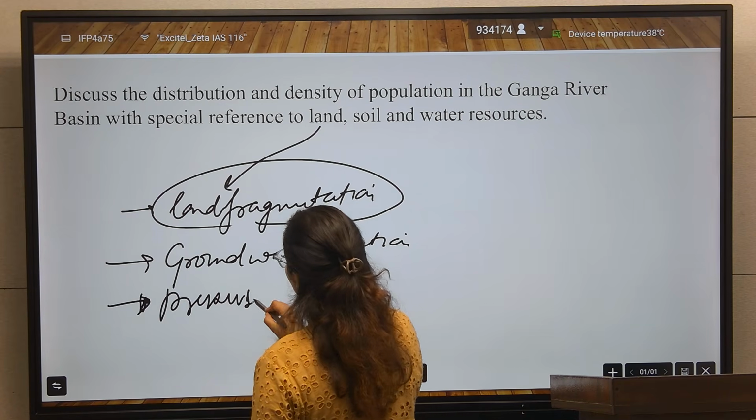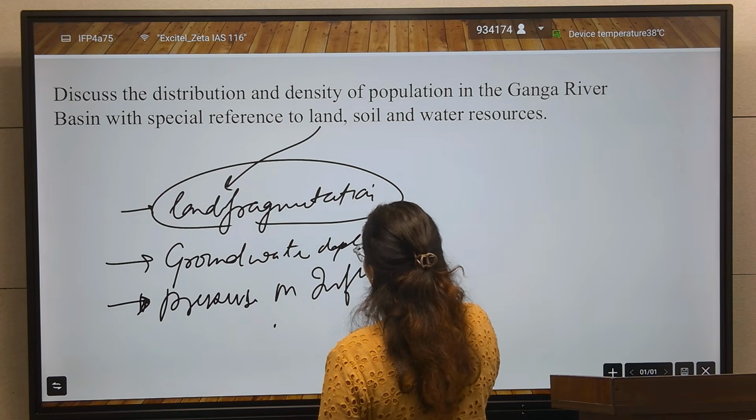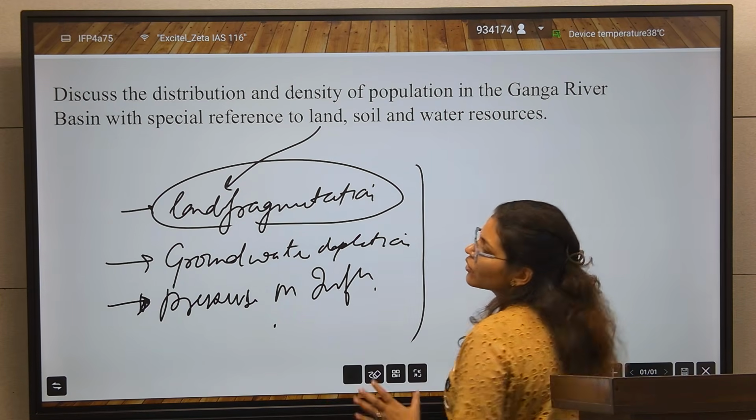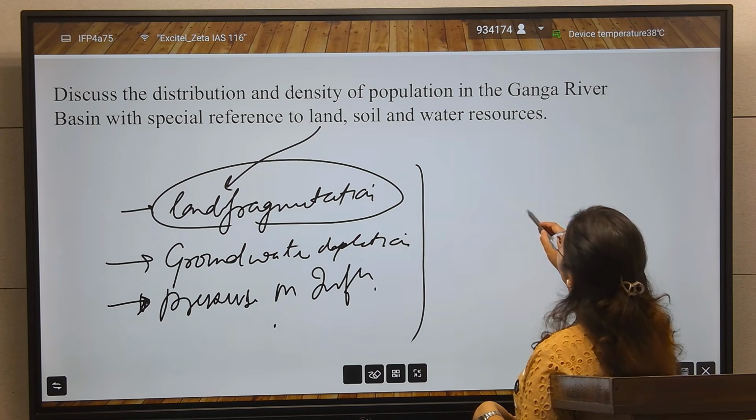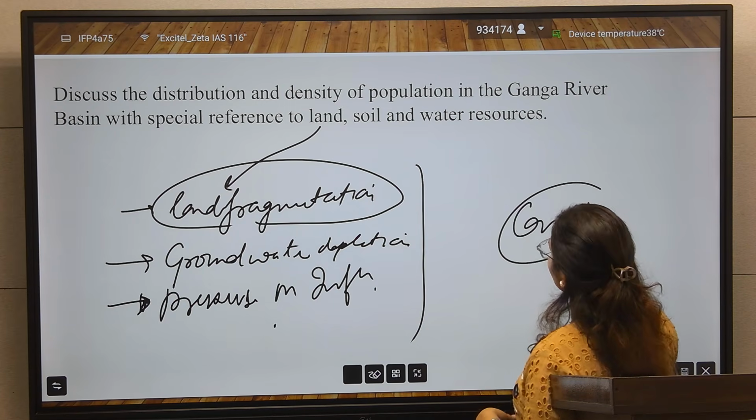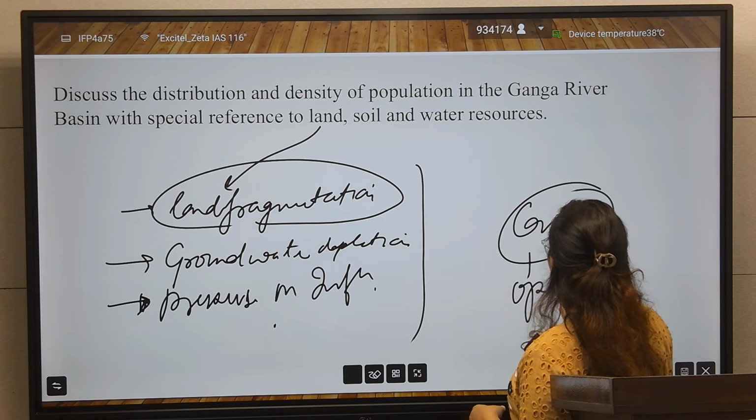Pressure on infrastructure. So the challenges or the consequences you also have to write in this question. After that, conclusion. So the optimistic conclusion here.